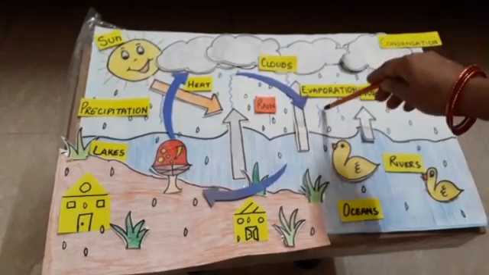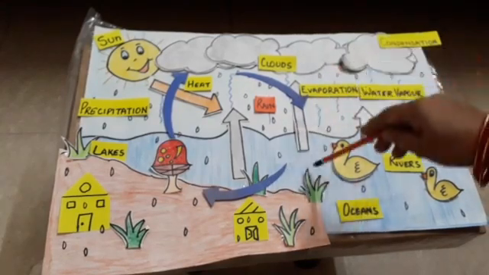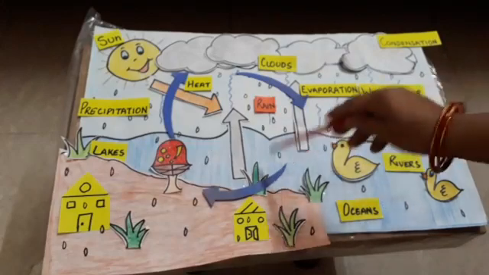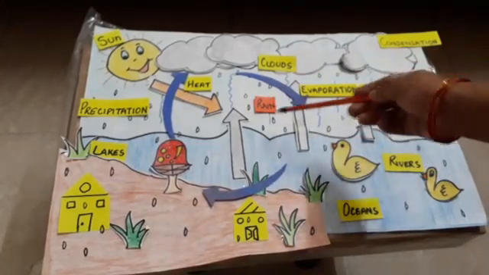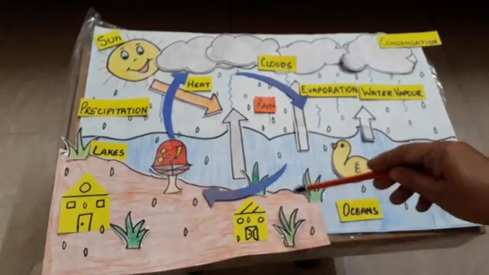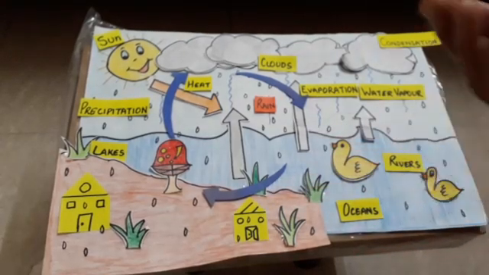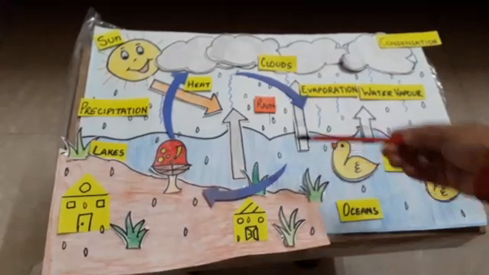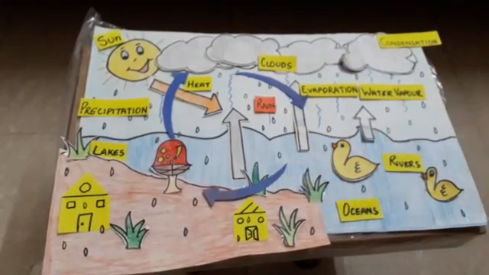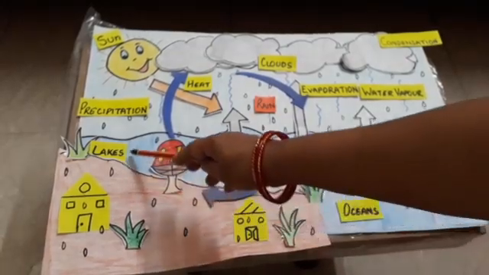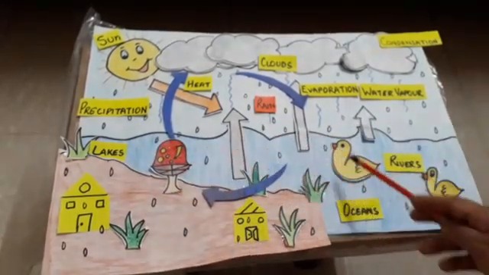Now this rain that comes in the form of water joins the sea, lakes and rivers. Okay, it goes and joins them as water. But this rain also goes in the ground. So you see rain on the streets, on the footpaths, on your lawn, in the park. So all the water that is there in the ground is absorbed, is collected in the ground, and gradually that water goes and joins the sea, rivers and lakes.